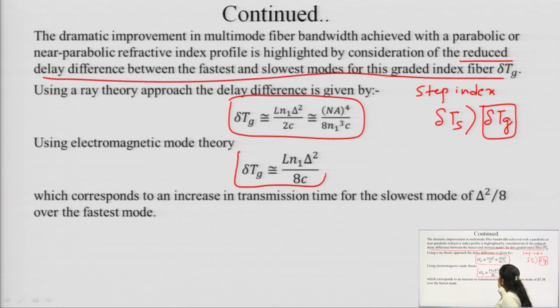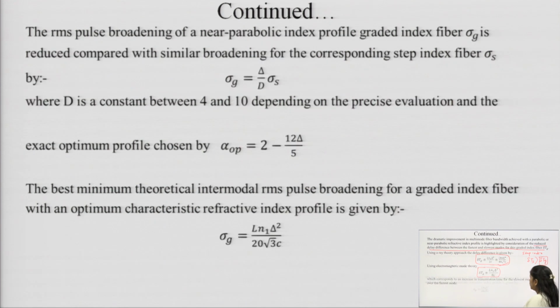As per the electromagnetic theory, it is equal to L n1 del square by Hc, and as per the ray theory, the delay difference is equal to L n1 del square by 2c. When we write del in terms of NA, we get NA to the power 4 by 8 n1 cube c.